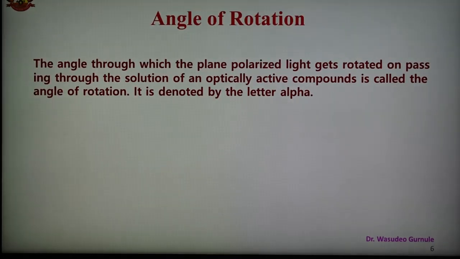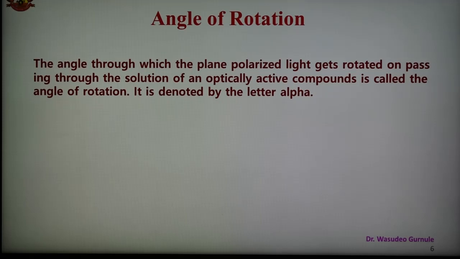And the next part is the angle of rotation. In the case of angle of rotation, we can say that it is the angle in degrees through which the plane of the polarized light gets rotated on passing through the solution of an optically active compound. This angle is known as the angle of rotation, and it is denoted by the symbol alpha. Alpha is the symbol for angle of rotation.